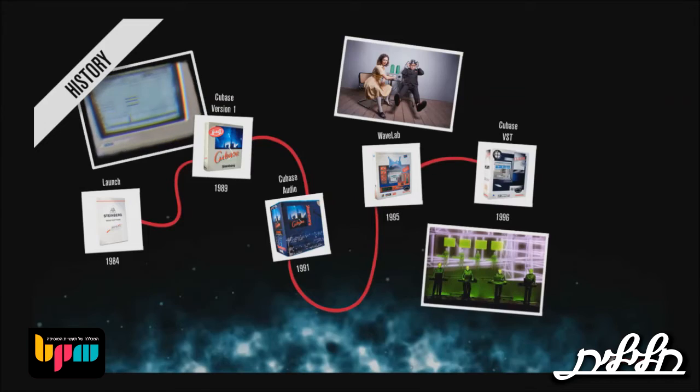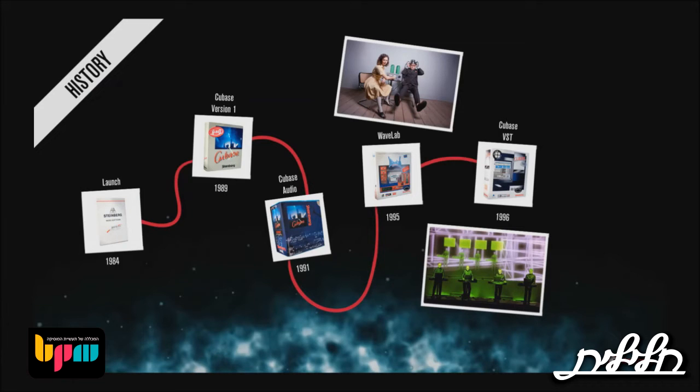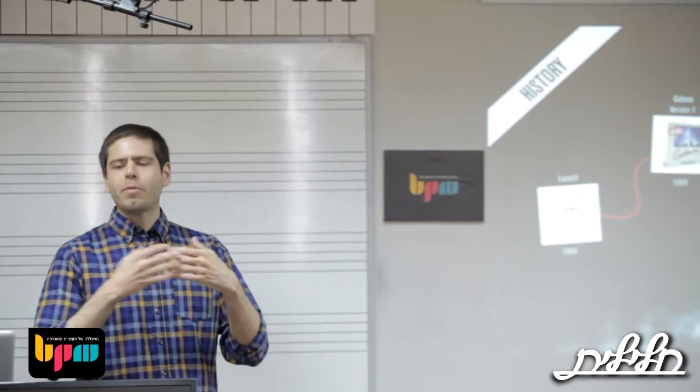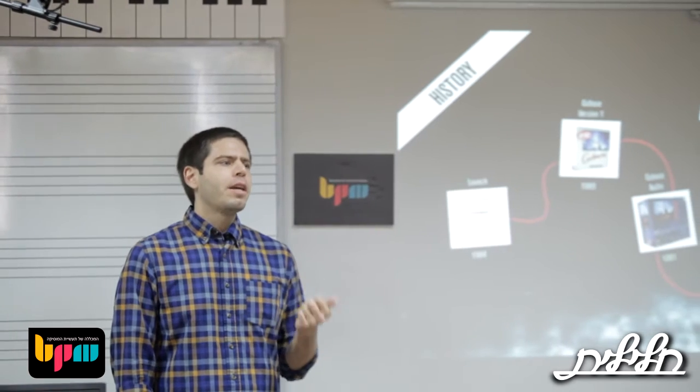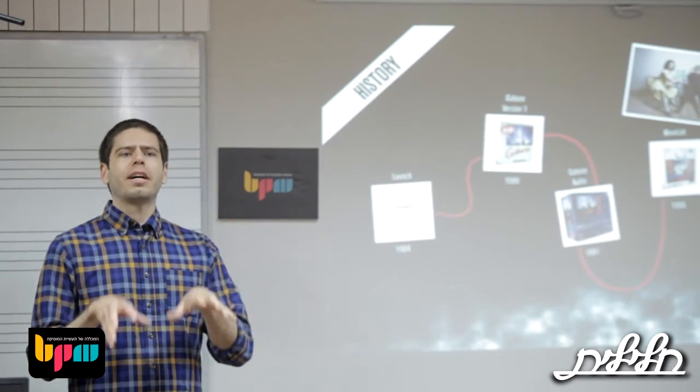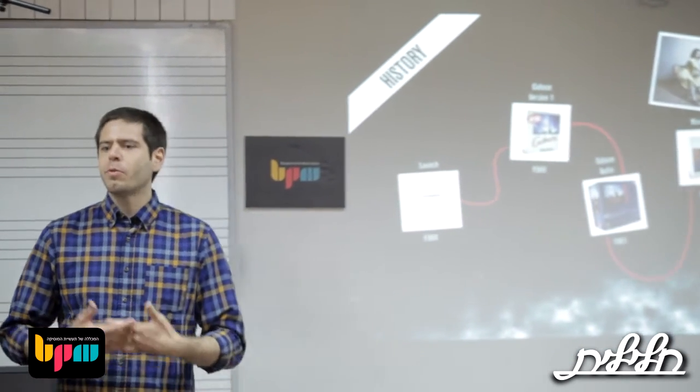And Cubase VST in 1996 was the first one to introduce the VST protocol, which is something that we all know nowadays, but VST stands for Virtual Studio Technology. It was basically to have synthesizers inside your computer, which now is just completely normal. One of the nice things of Steinberg is that they opened the VST protocol so that you or me or whoever wants to do a VST could make a VST.